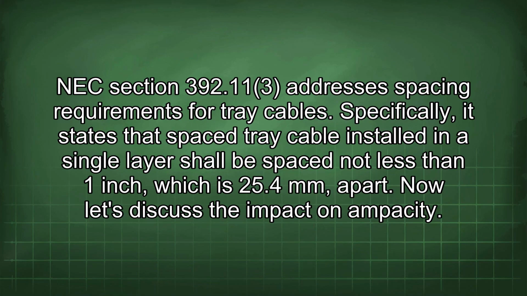NEC section 392.11 addresses spacing requirements for tray cables. Specifically, it states that space tray cable installed in a single layer shall be spaced not less than 1 inch, which is 25.4 mm apart.